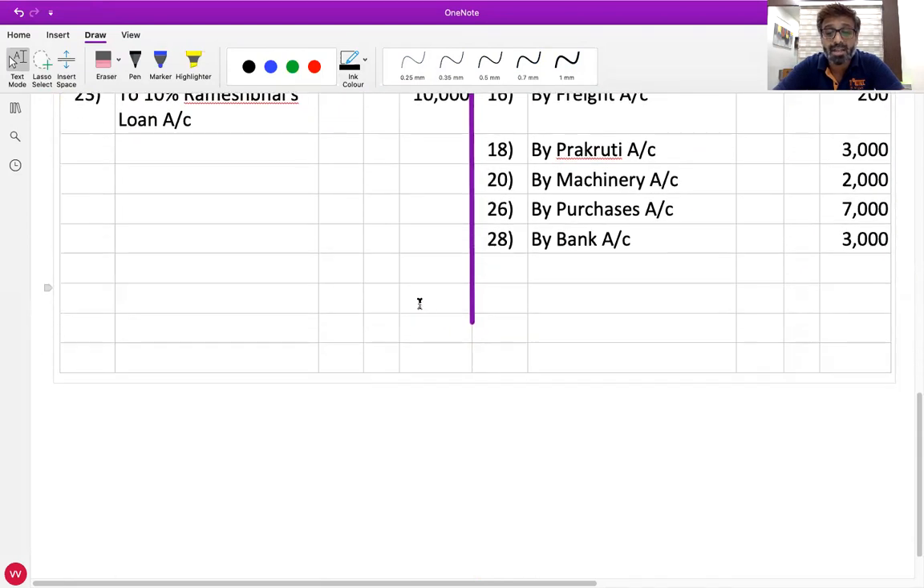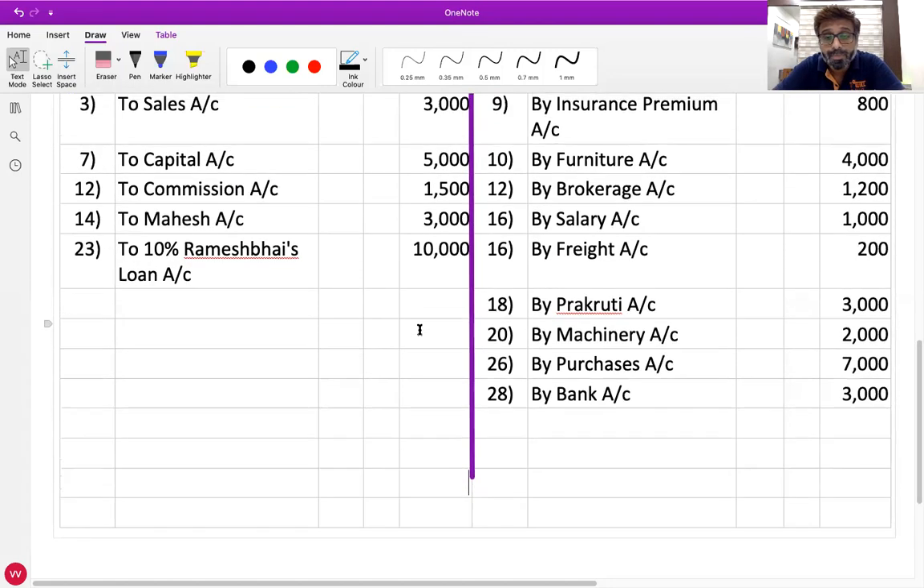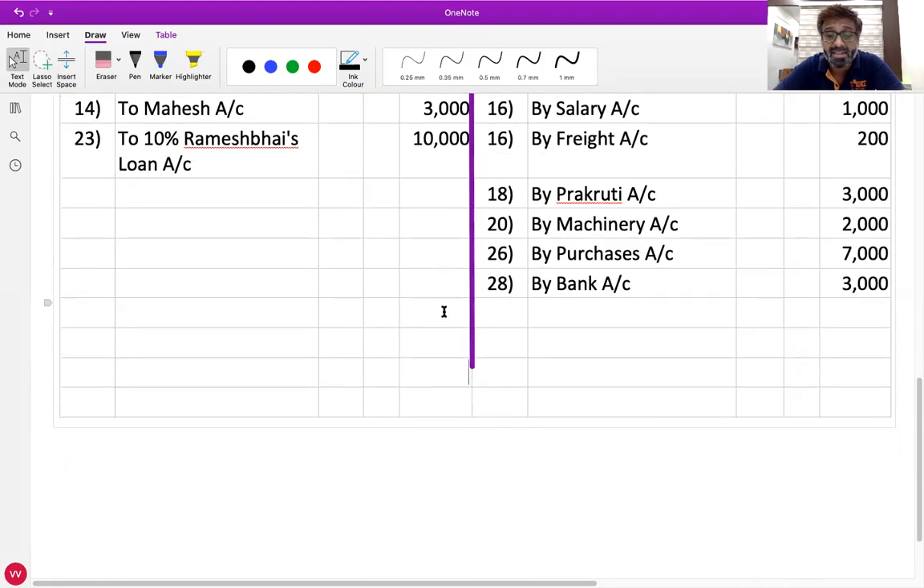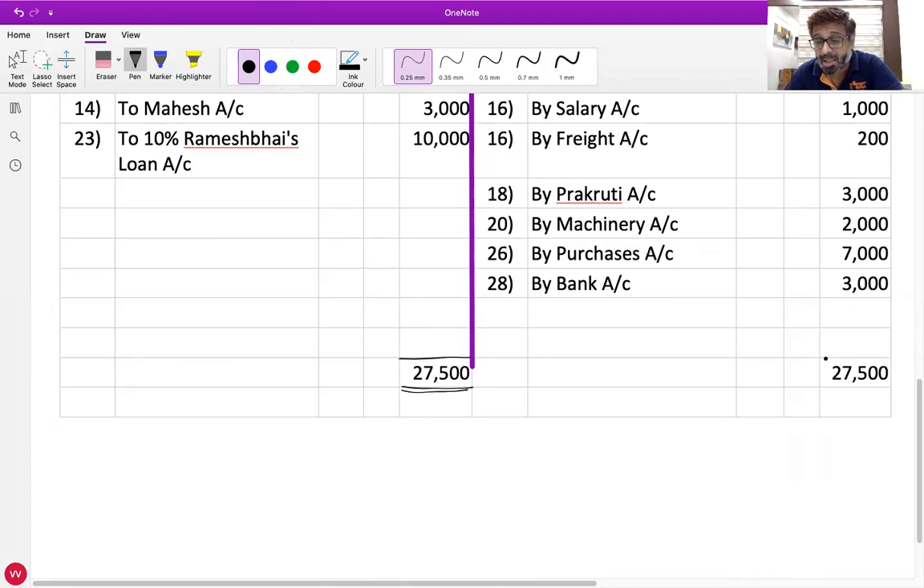Do you all get 27,500? All of you should write 27,500 on both the sides parallel to each other. You understand the meaning of parallel to each other? Yes, sir. Okay. All of you must write in the total 27,500 on both the sides parallel to each other.